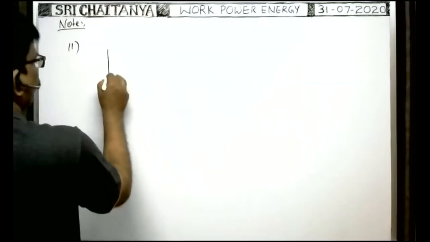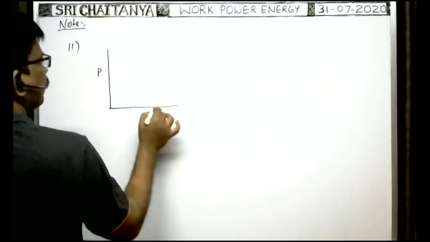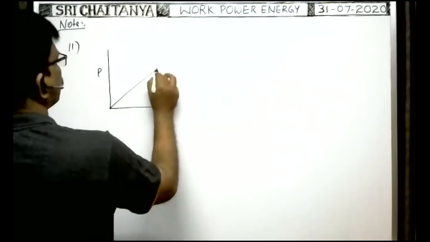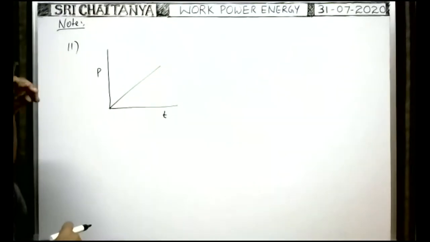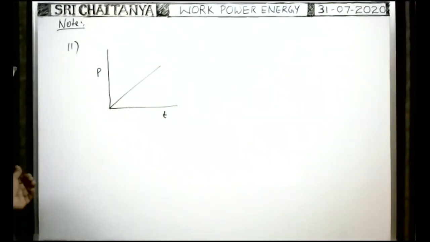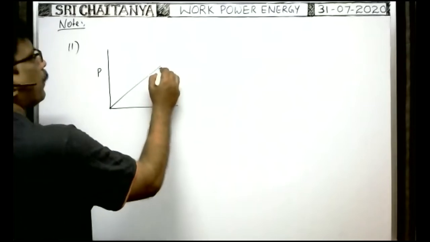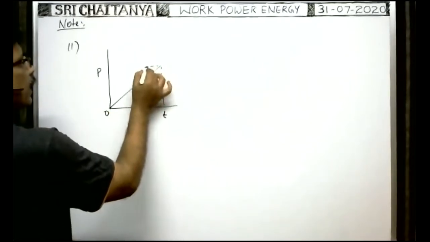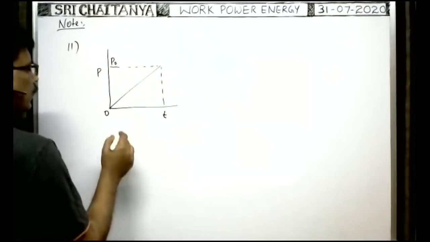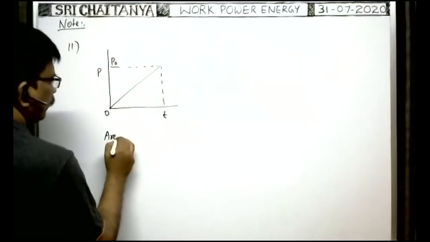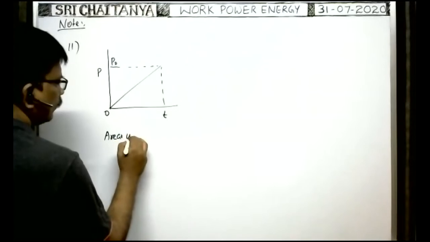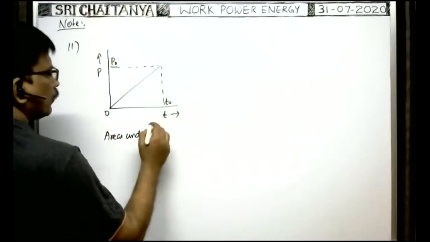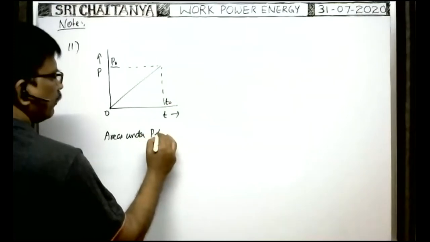Suppose we are given a power time graph like this. What is the area under the power time graph? Area under the power time graph means this shaded part. So here exactly at this point power is say P naught, and the time is T naught. Area under the PT graph, P-T, where P is the power.